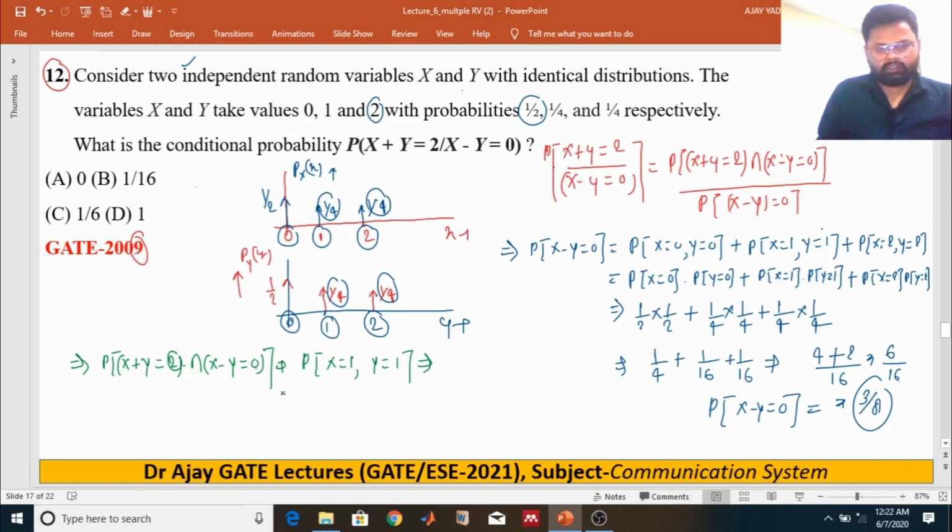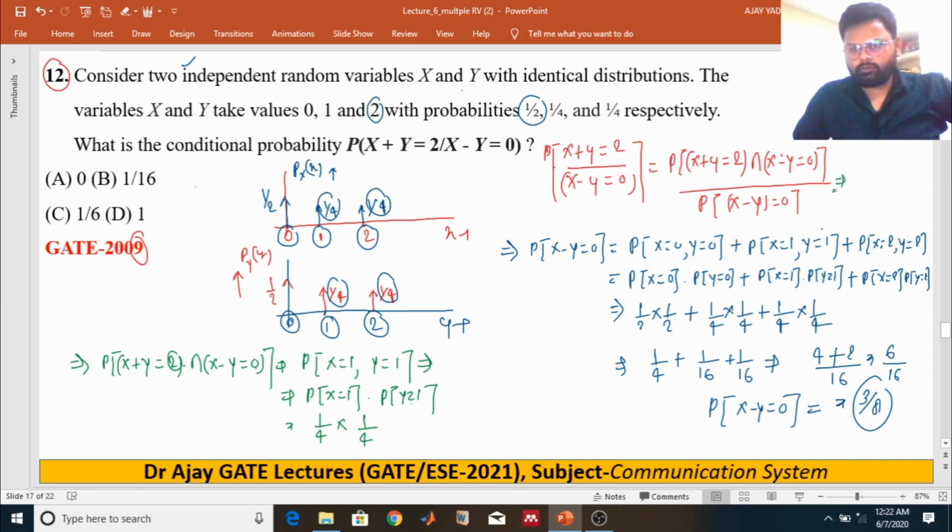So this probability can be written using the independence of the random variables x and y. Probability of x equals 1 is 1 by 4, and probability of y equals 1 is 1 by 4. Putting in the values, 1 by 4 multiplied by 1 by 4, divided by 3 by 8.